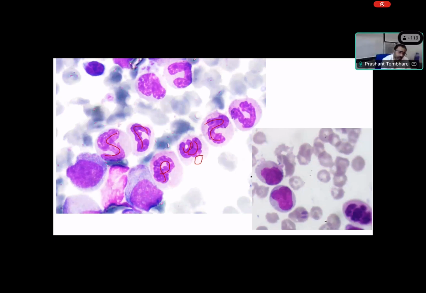Can this type of morphology be seen in MDS? Yes, sir. Usually in MDS you don't see this type of morphology. In MDS you see less maturation, so there is either a monolobated nucleus or a pseudo-Pelger kind of abnormality, right? Here you have hypersegmentation. The nucleus is so much mature, so there is a delay. There is a delay in cytoplasmic nuclear maturation, where the nucleus is too mature and the cytoplasm is not mature. Because the nucleus is maturing faster than the cytoplasm, the nucleus is folding.